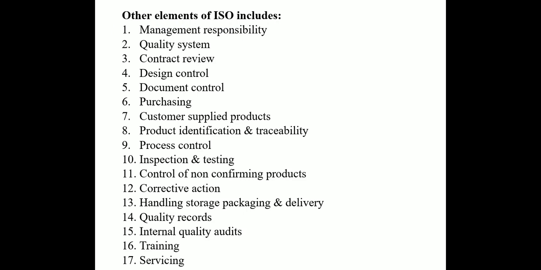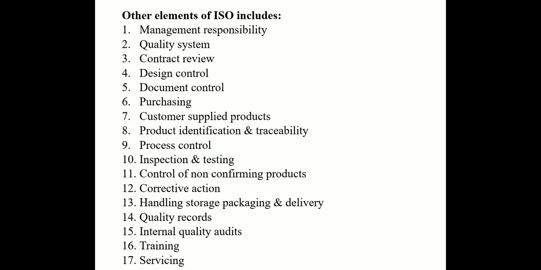Document control. You must have a defined procedure to control all documents, reviews, approval, and changes to ensure the right level of information is available to the right person at the right time. A master list of current documents should be maintained. Purchasing. Before purchasing, you must ensure that parts used in the production of the product meet the standard quality. Customer supplied products. You must have a procedure for verification, safe storage, and maintenance of product or parts provided by the customer to be included in the product.